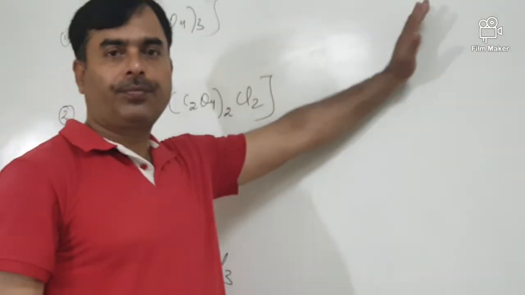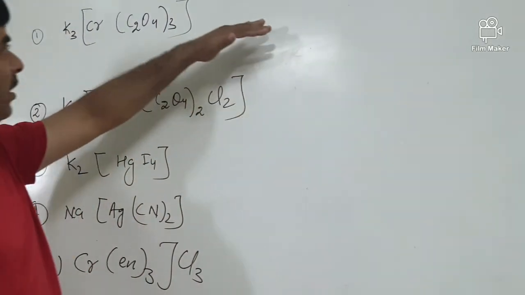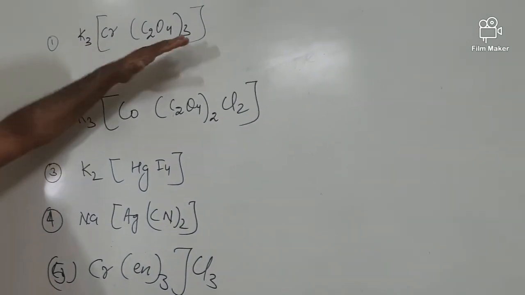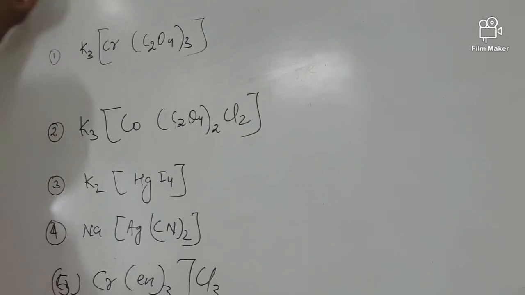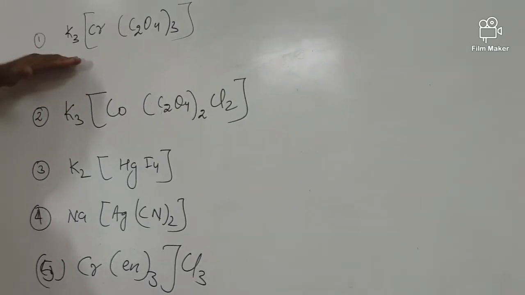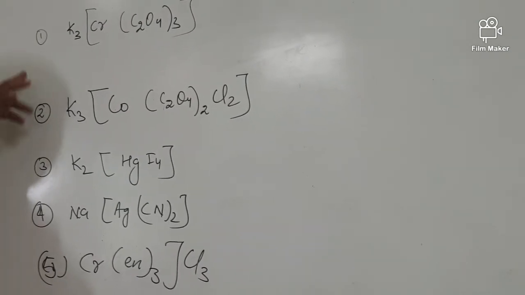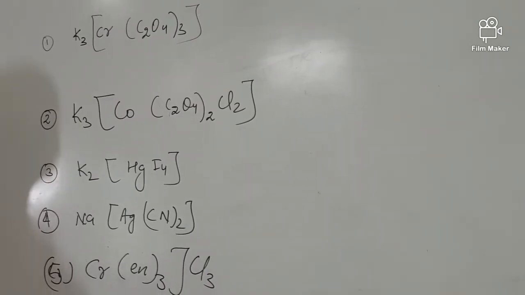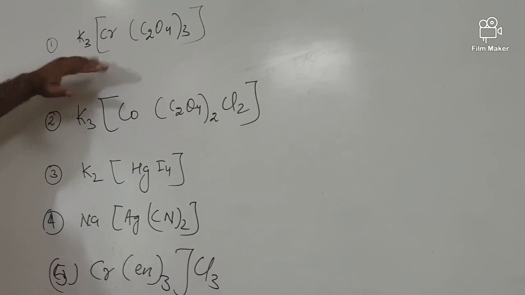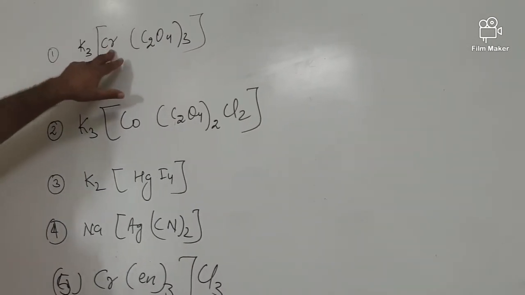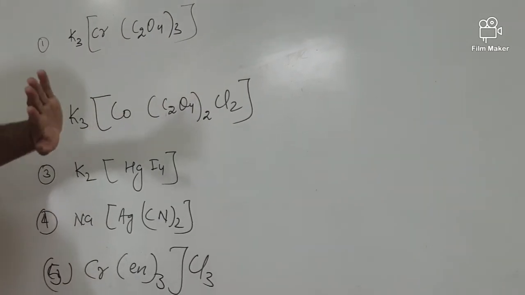Okay class. In the next lecture, I am going to explain the nomenclature of coordination compounds. I have 5 different examples: 1, 2, 3, 4, 5. Now, I am giving the first example, K3[Cr(C2O4)3].